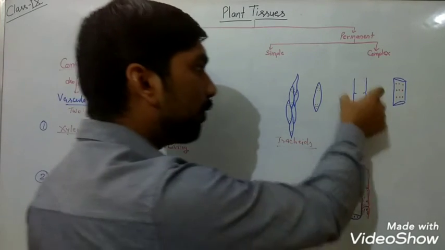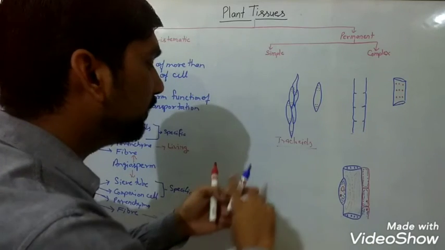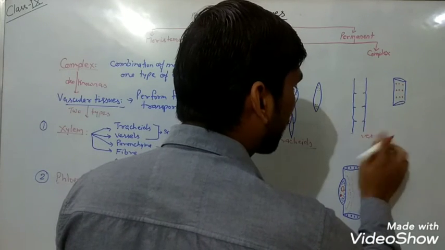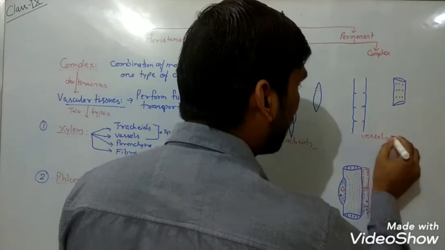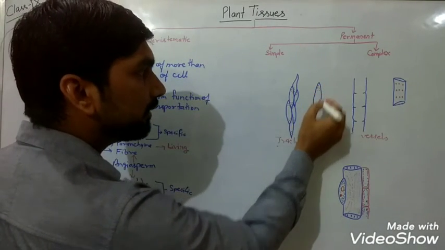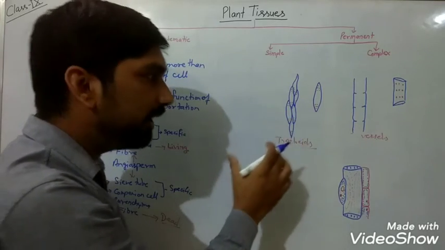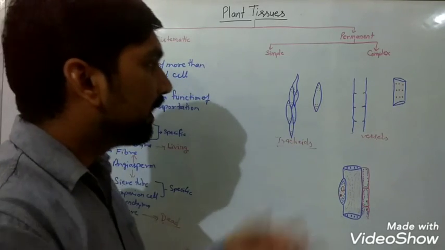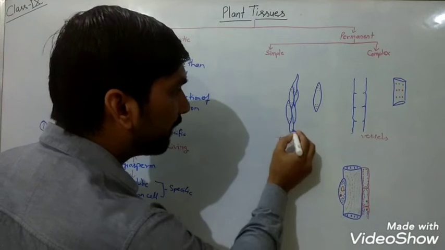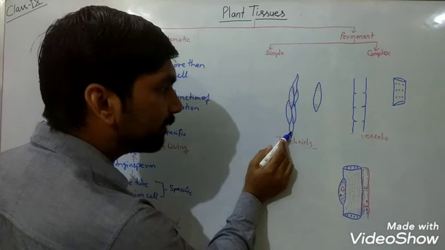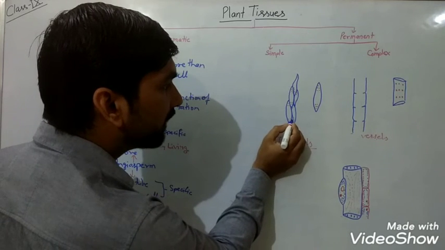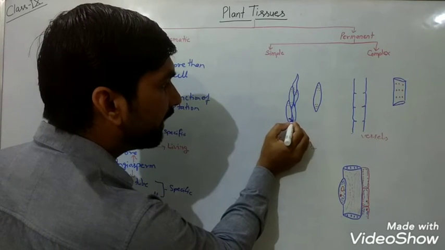And the broad vessels, broad tubules are known as what? Vessels. So here you can see, when we talk about tracheids, you can see here some dots, means these are what? Pores present in the tracheids. So due to help of these pores, suppose if the water is coming through this way, it will enter from this pore into this tracheid, and from this tracheid it will be transferred to the adjacent tracheids.